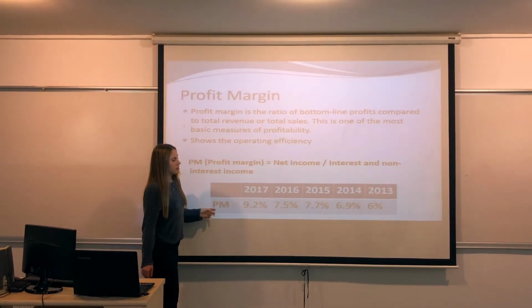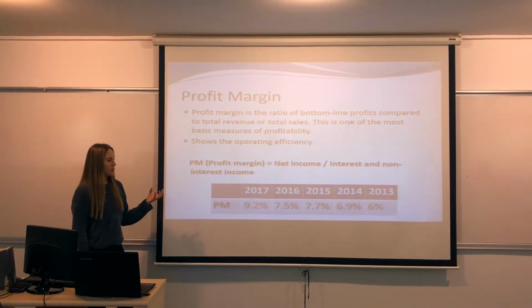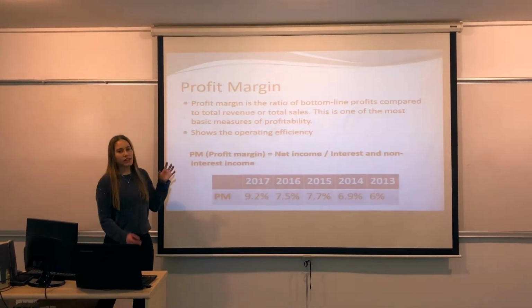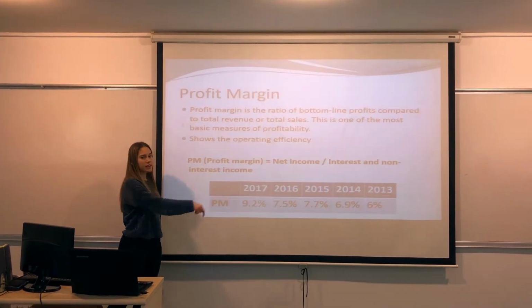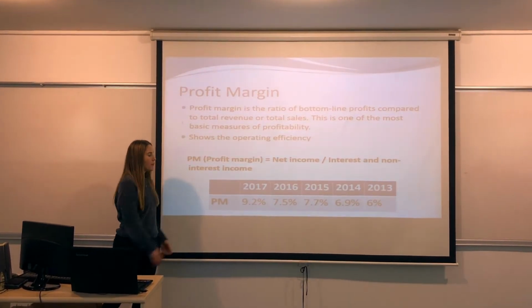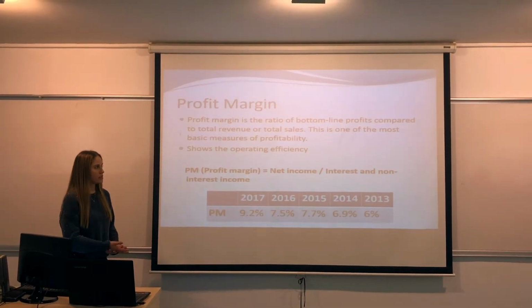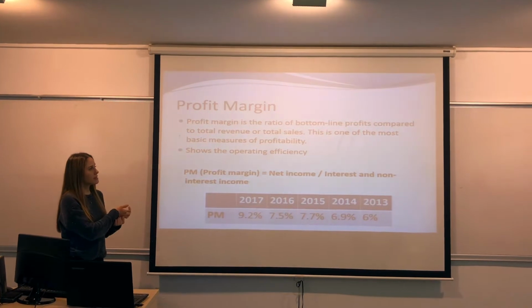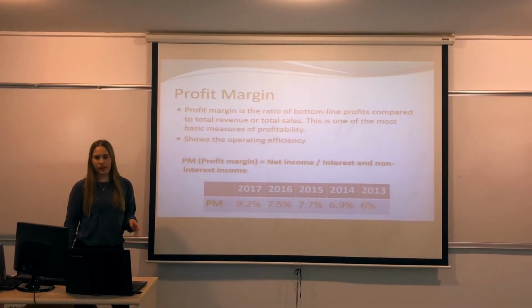When we look at the analysis, we also see that QNB and Finansbank increased profit margin. The merger's effects are most visible in this ratio, profit margin, because the most significant increase happened after 2016, after the merger. That's why we can say that Finansbank increased operating efficiency significantly after the merger.